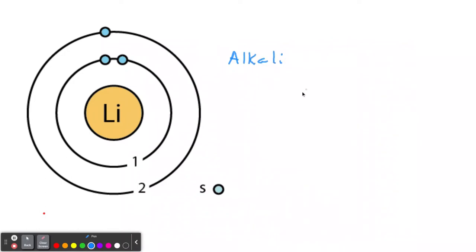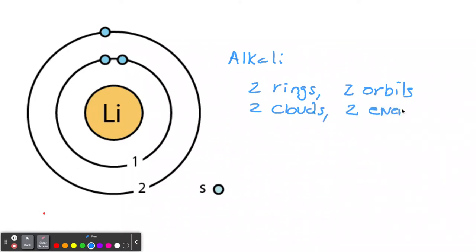It's an alkali metal. It has 2 rings. You see the 2 rings, or the 2 orbits, if you want to call it, or 2 clouds, some people will say, or 2 energy levels. It has 2. And so in the first energy level, which we call the K, it has 2. And you see this right here, I'll circle it. It says S. So I have to explain that. When we're dealing with the octet rule, we're only going to deal with S and another one called P, which I'll explain in a minute.